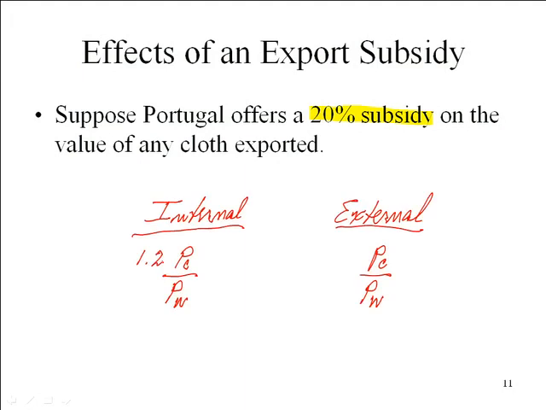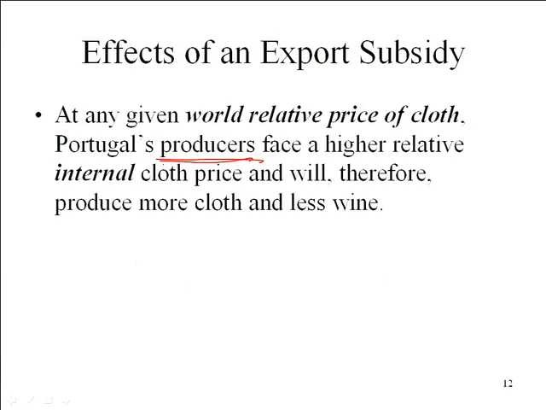A Portuguese cloth producer is saying, wow, if I sell it in England, the government will give me a 20% payment. If I sell it domestically, I don't get the payment. So what do I do? I try to sell more abroad. As I'm increasing my exports, pushing more abroad, there's less available in the domestic economy, which is going to drive up the internal price by 20% as well, until we get to equal prices in both markets. So now notice that the internal relative price is now higher than the external relative price. So we can go through the same exercise we did with tariffs to see what happens for domestic producers and then domestic consumers. So here, the internal relative price rose.